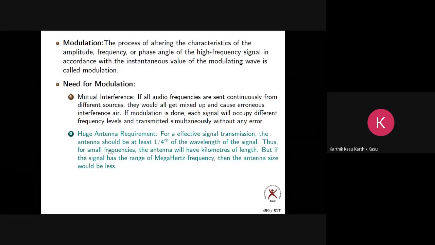Now the next one is antenna requirement. This is very important. I told you already, we modulate and then transmit. How do we transmit? Using an antenna. For transmitting and receiving, we need an antenna. In a mobile also there is an antenna; inside the mobile there will be an antenna.